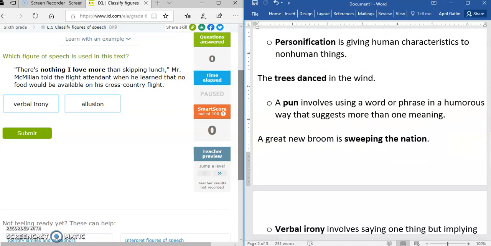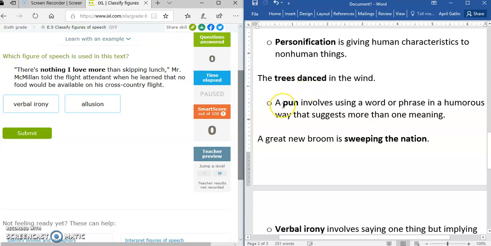The next type of figurative language or figure of speech is personification. Personification is giving human characteristics to non-human things. The trees dance in the wind. So trees is an object, but trees can't dance. Dance is a human action. So trees are being personified, which means they are taking on a human characteristic.